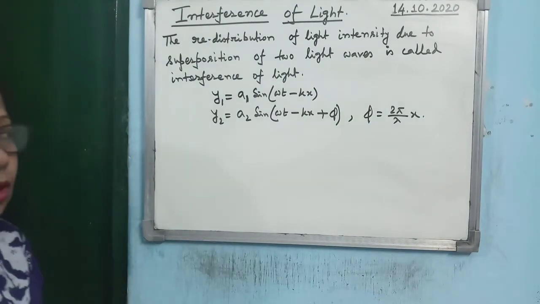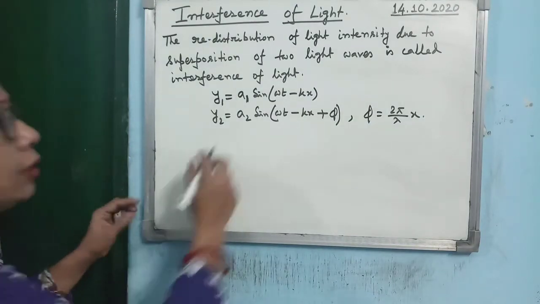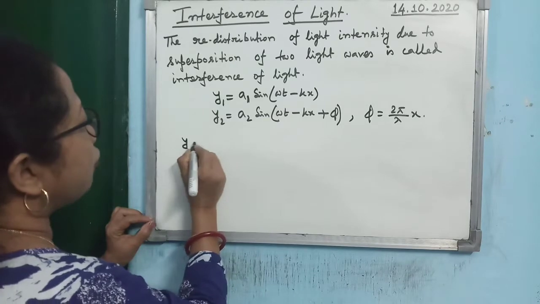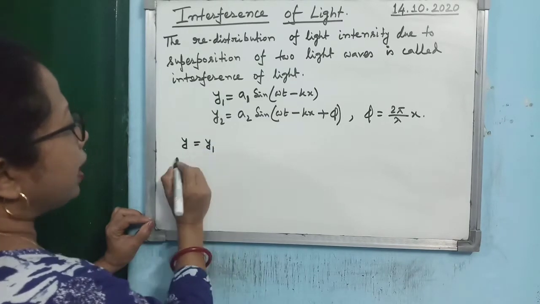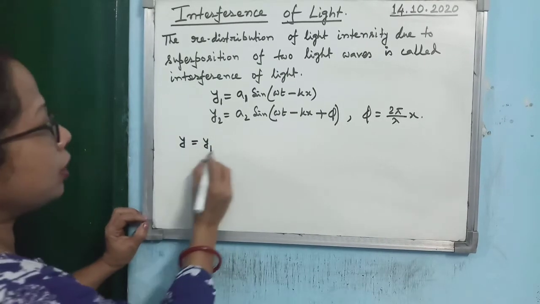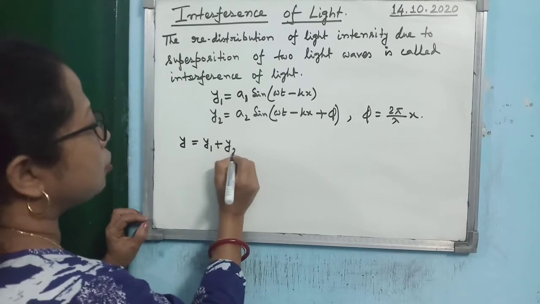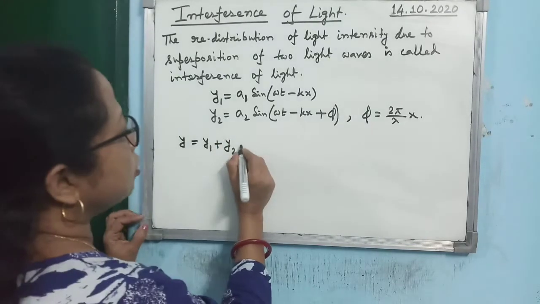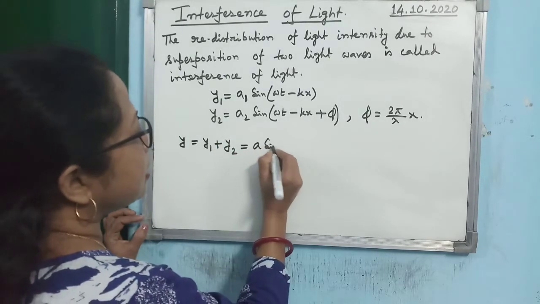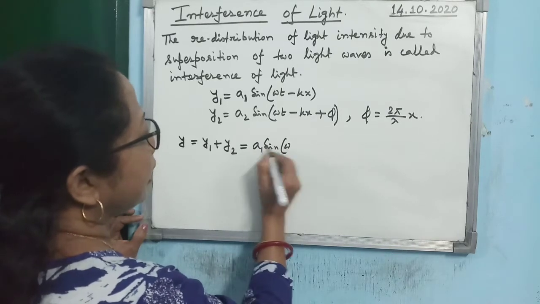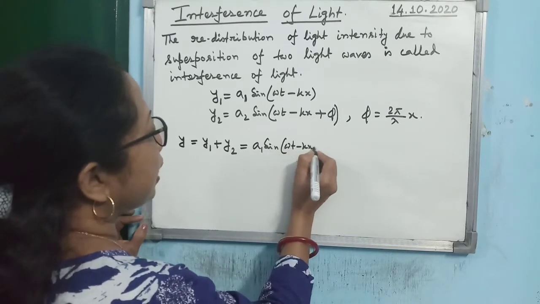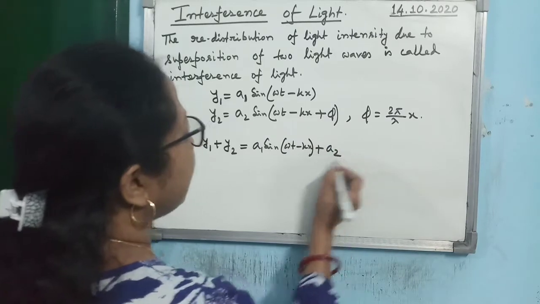Is that clear? So according to the superposition principle, if y is the resultant displacement of the particles of the medium, it will be y1 plus y2. So you can write it as a1 sin(omega t minus kx) plus a2 sin(omega t minus kx plus phi).